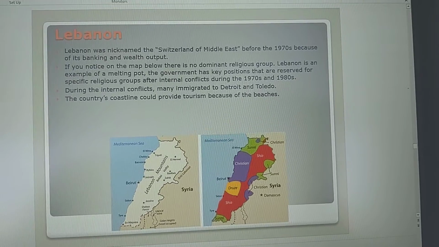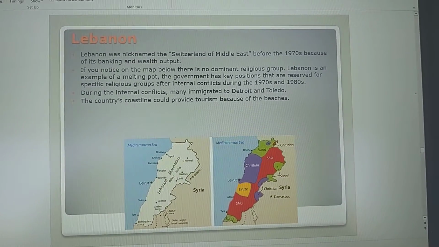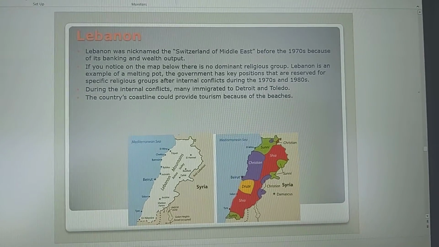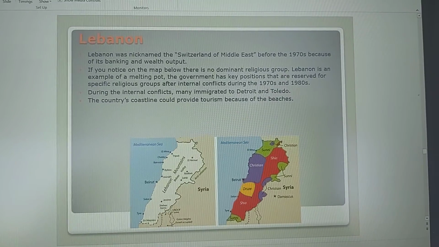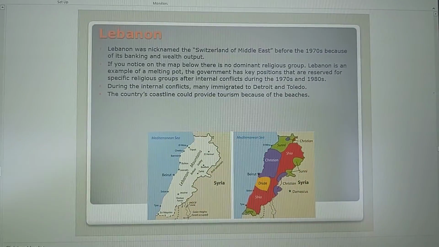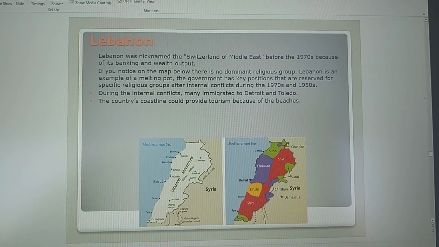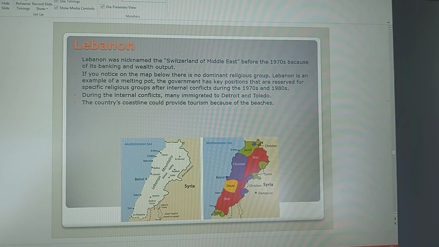And again, during the 70s and 80s, and even going back to the 20s, you had a lot of people from Lebanon immigrate to Detroit and Toledo to work in the factories. Okay, so you did have a lot of people immigrate during the 20s, but you also had immigration during the civil wars that occurred within here. Okay, so I'm going to stop this video for now, and then we'll go into Israel and Palestine.